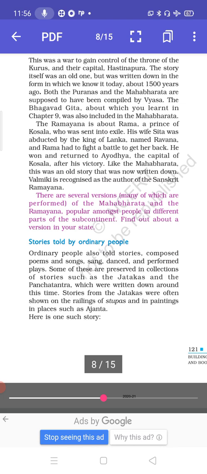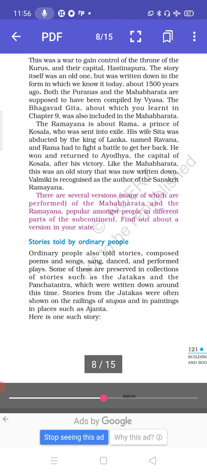The Ramayana is about Ram, a prince of Kosala who was sent into exile. His wife Sita was abducted by a king of Lanka whose name was Ravan, and Ram had to fight a battle to get her back. He won and returned to Ayodhya, the capital of Kosala, after his victory.